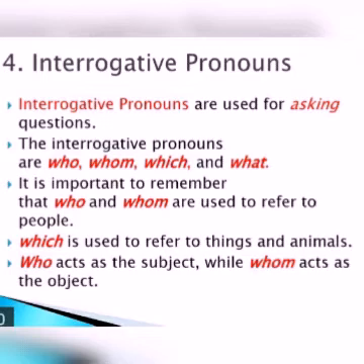So, always interrogative words are asking the question. All the question words: who, whom, which, what. Here we have to differentiate: who and whom are referred to people and which is referred to things. And again, who is a subject, whom acts as an object.